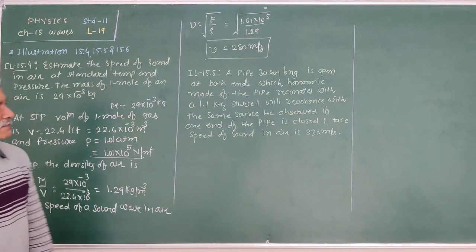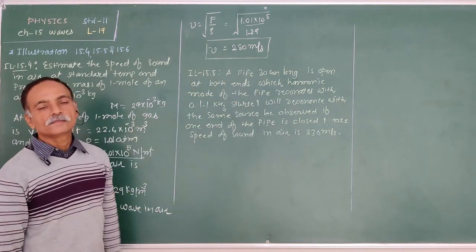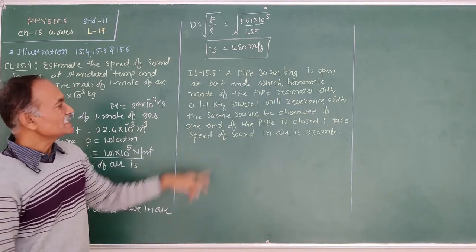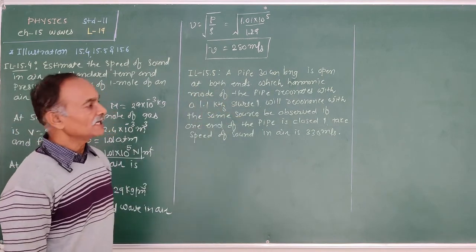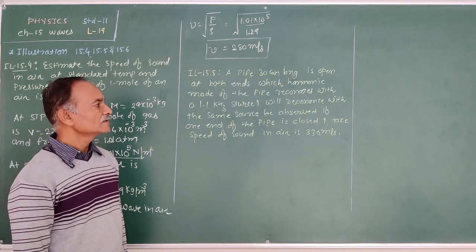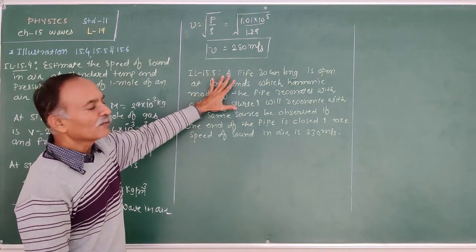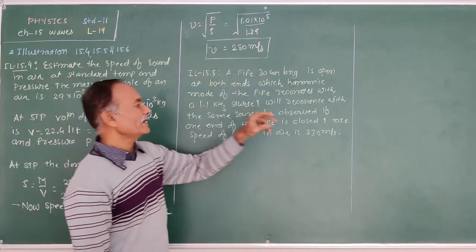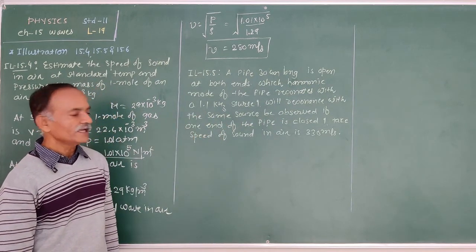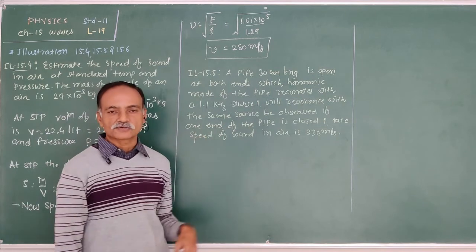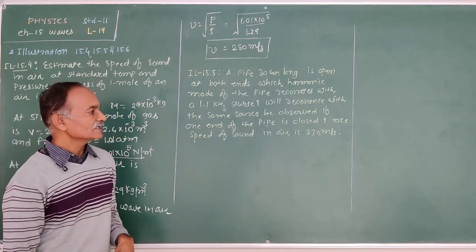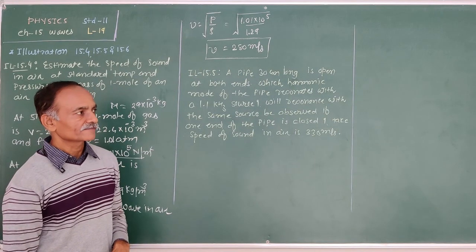Now the next numerical is 15.5. A pipe 30 centimeter long is open at both ends. Which harmonic mode of the pipe resonates with a 1.1 kilohertz source? After finding the mode of harmonic, we also have to find out whether resonance with the same source will be observed if one end of the pipe is closed. Take the speed of sound in air as 330 meter per second.